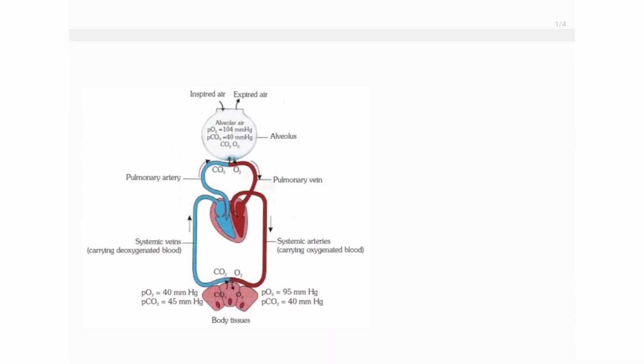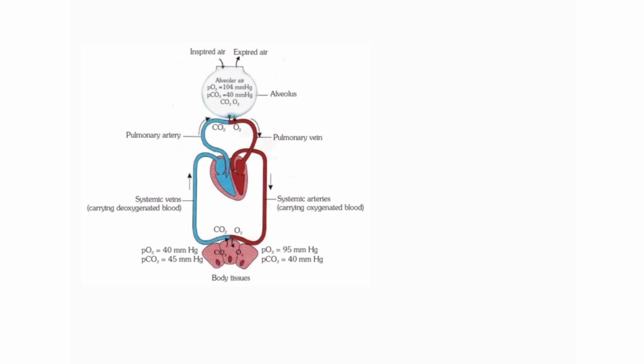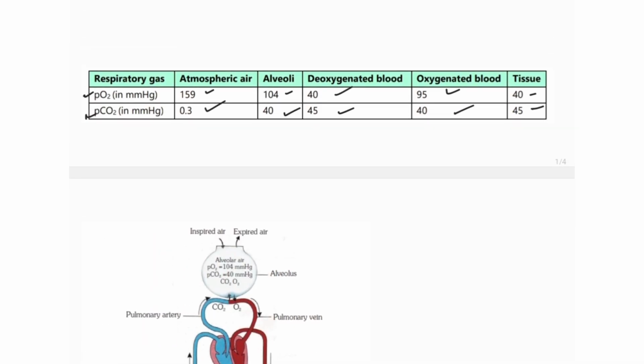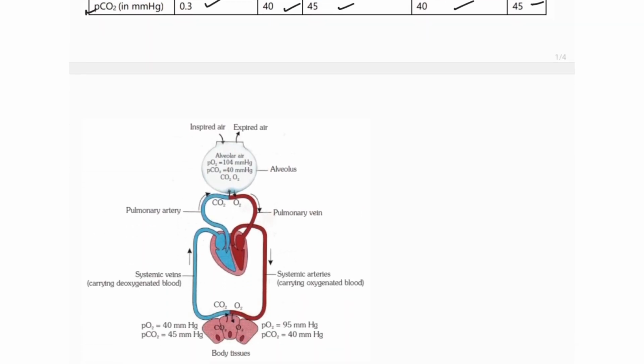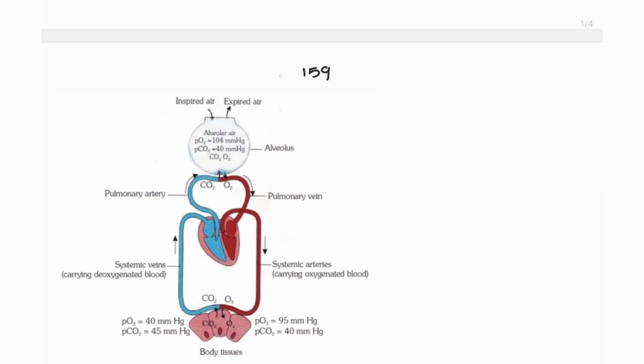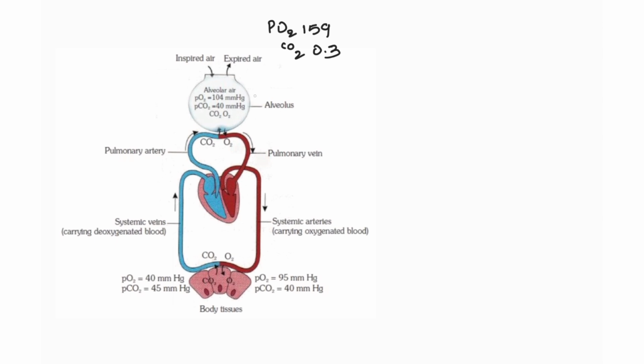Okay, so here is a diagram. You all know that gases move from higher partial pressure to lower partial pressure. First, let's see the inhalation of oxygen. Here, how much is the partial pressure of oxygen in the atmosphere? It is 159, and carbon dioxide it is 0.3, right? In alveoli the partial pressure of oxygen is 104. So can oxygen diffuse inside the alveoli?